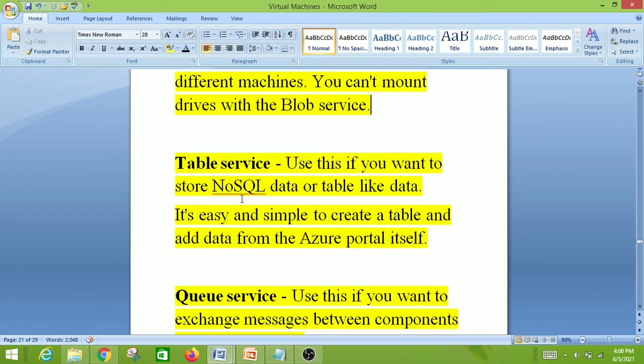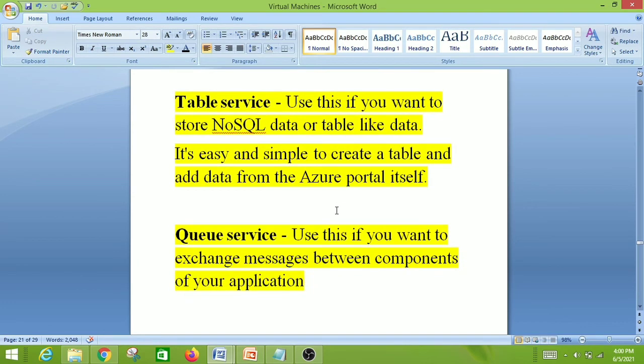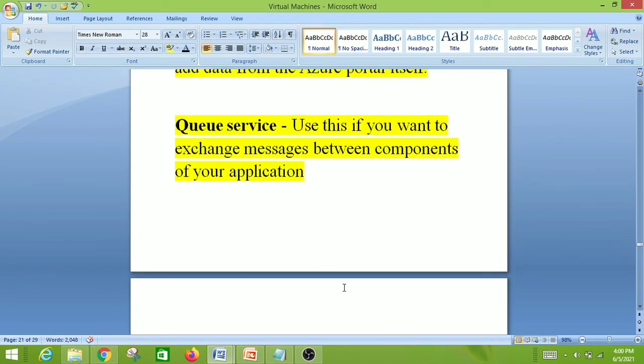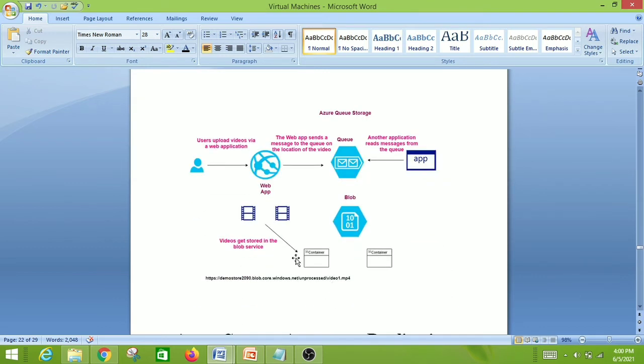And the next one is table service. This is used to store table-like data, and it is easy and simple to create a table and add entries from the Azure portal itself. And the next one is queue service. This is used for messaging mechanism. This is also asked in my exam. So this is also important. And it's also in the frequently asked questions itself. So you can learn this one also. And this is a corresponding example. You can see the container inside blob. So we are uploading the objects or blobs into the container.